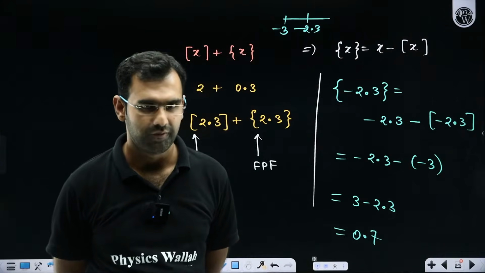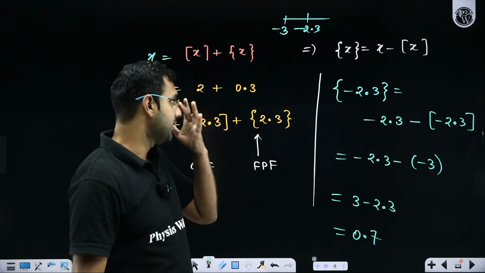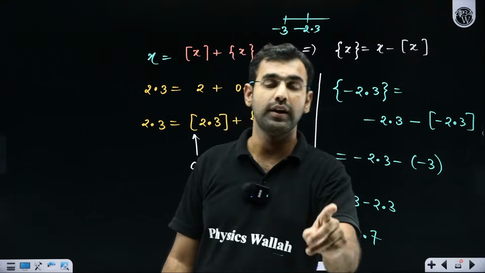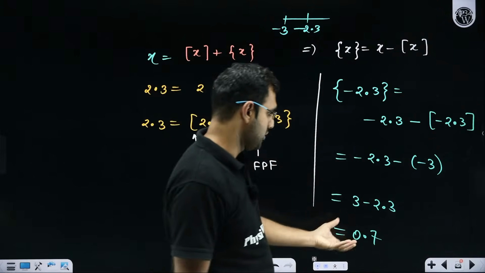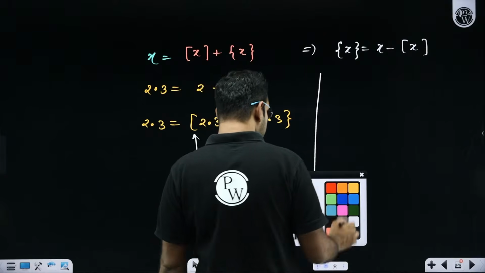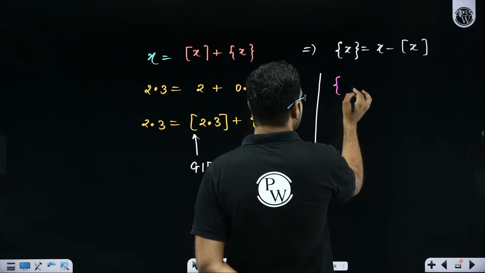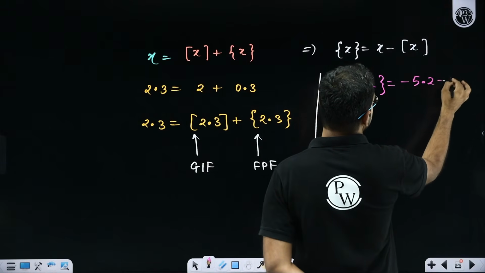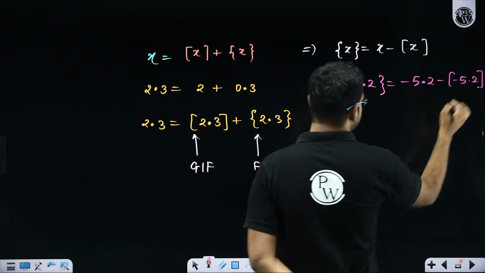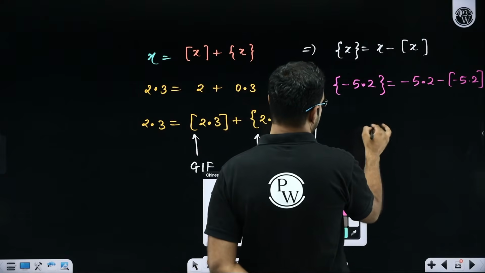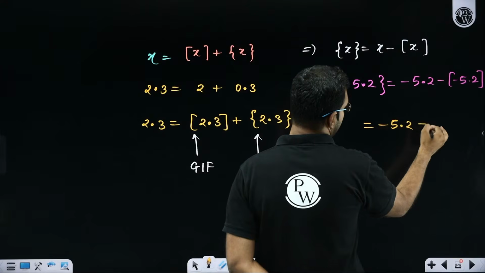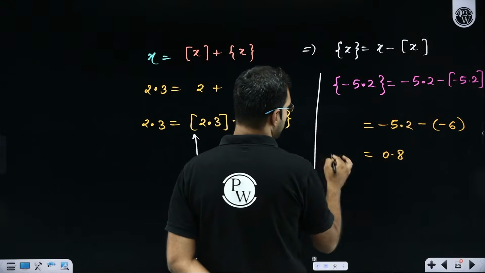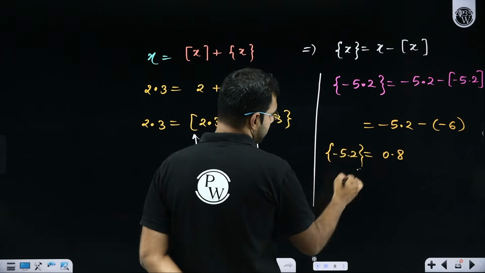Absolutely, Vijay. Excellent. Very good. Did you all get this? If you were mistakenly taking the fraction part of minus 2.3 as 0.3, it is not 0.3. It is 0.7. Why? Follow the definition. Let's take one more example so that you get complete, crystal clear clarity. Let's say I ask you the fraction part of minus 5.2. Just follow the definition: the number minus its GIF. So sir, the GIF of minus 5.2 is minus 6. So 6 minus 5.2 is 0.8. Did you all get this?